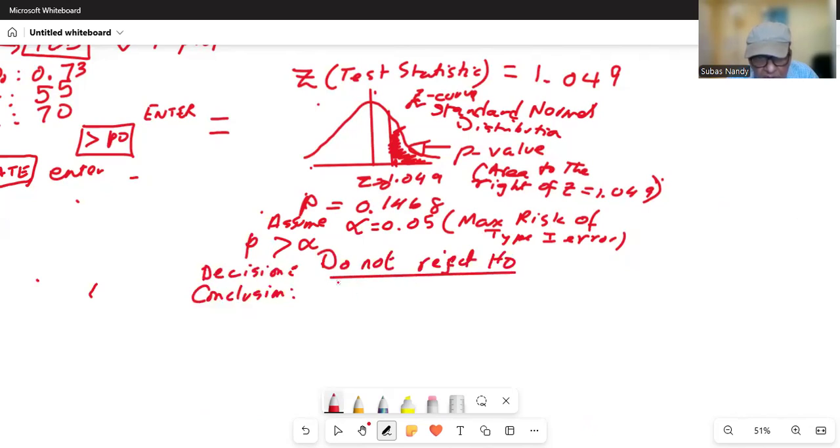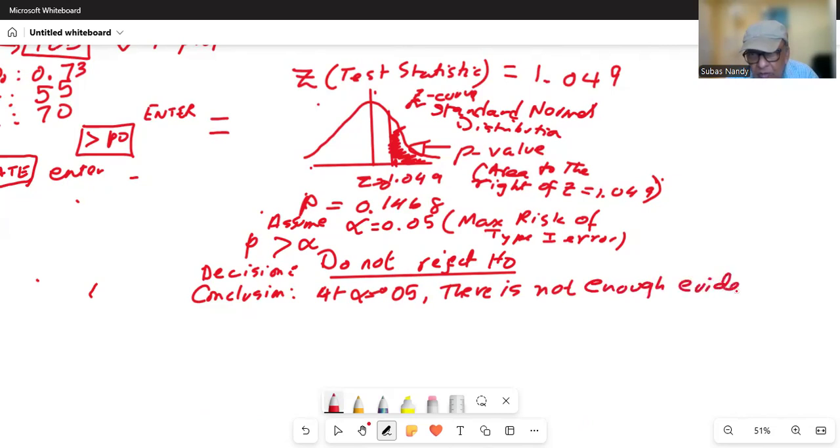Okay. So conclusion is at alpha equal to 0.05, there is not enough evidence to support HA. What is the HA?